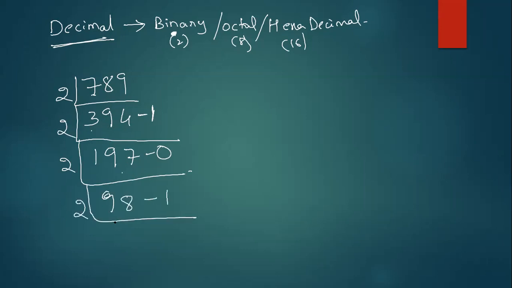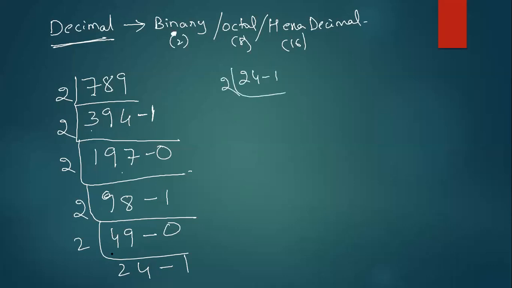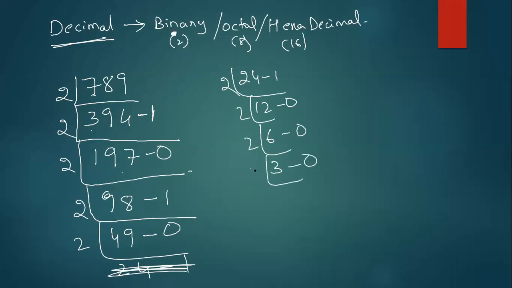Guys, I am writing the remainders here. 2 fours are 8, 2 nines are 18, remainder 0. Then 2 twos, 4, remainder 1. 12 times, remainder 0; 6 times, remainder 0; 3 times, remainder 0; 1 time, remainder 1.